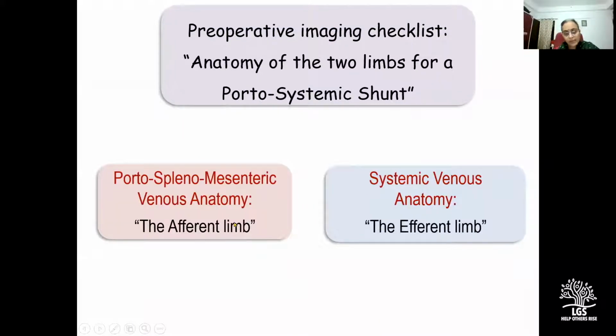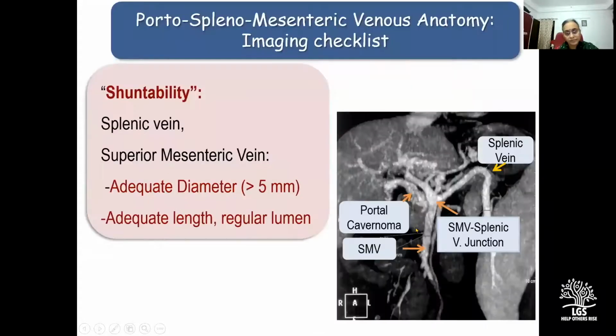The afferent limb, which is constituted by a vein of the portosplenomesenteric venous system, and the efferent limb, which is constituted by a vein of the systemic venous system. So in an abdominal CT or an MR, for the portal venous system, we have to assess the shuntability of the splenic vein and the superior mesenteric vein.